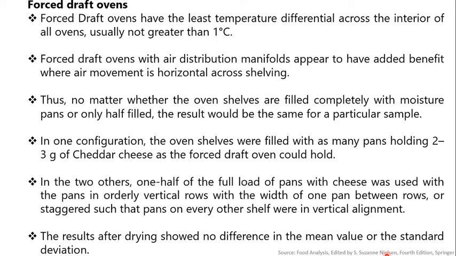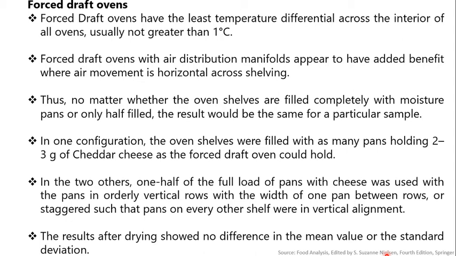Air is circulated by a fan that forces air movement throughout the oven cavity. So the forced draft ovens with air distribution manifolds appear to have added benefit where air movement is horizontal across the shelving. Thus, no matter whether the oven shelves are filled completely with moisture pans or only half filled, the result would be the same for the particular sample.